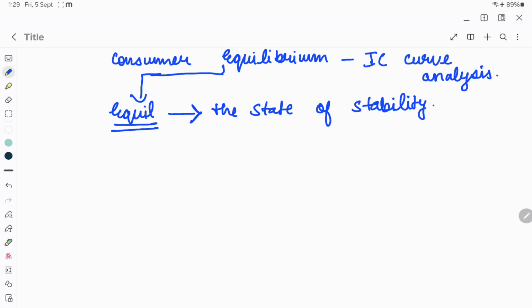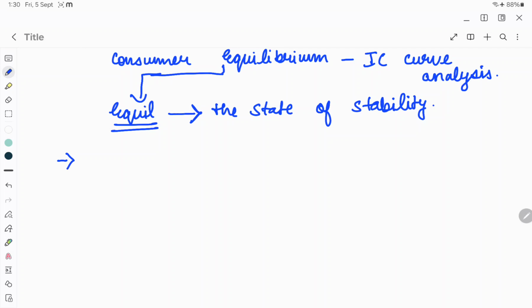Now, if you ask yourself, when are you stable? Be it in any form, be it financially stable, mentally stable, emotionally stable. When are you stable? When you do not have any desire to change, right? When you are happy, when you are content with the current stage where you are. In the same way, a consumer is in equilibrium when he does not want to change the preference of what he is buying. That is, a consumer is said to be in equilibrium